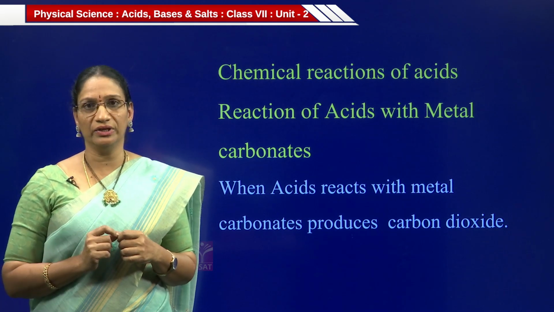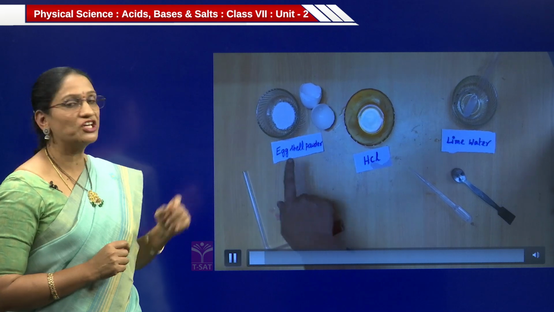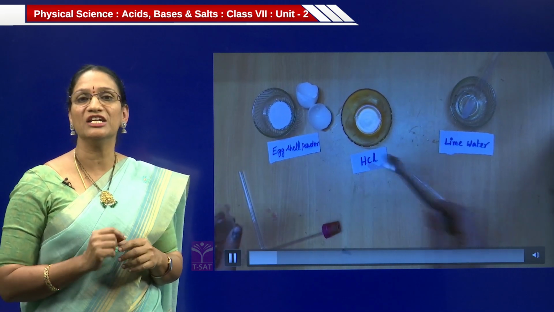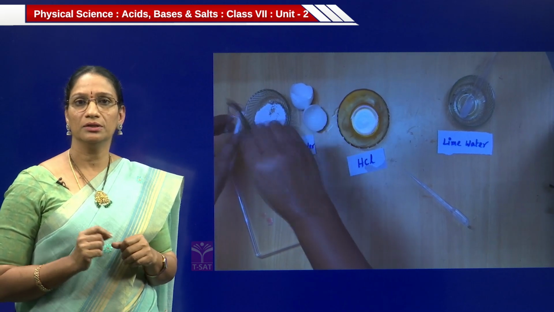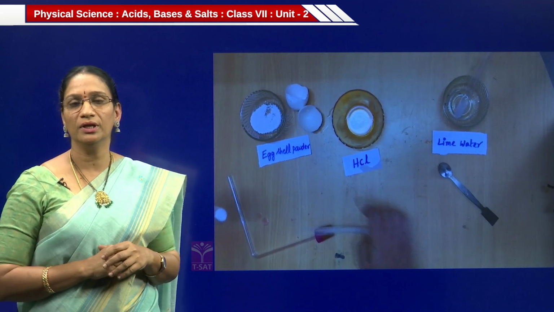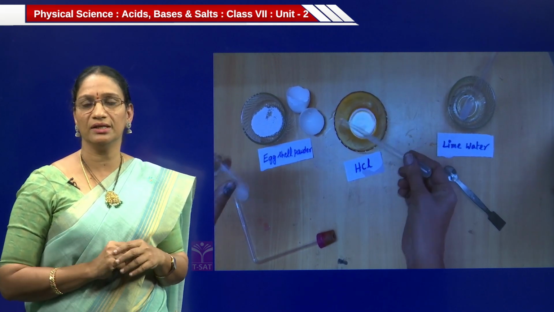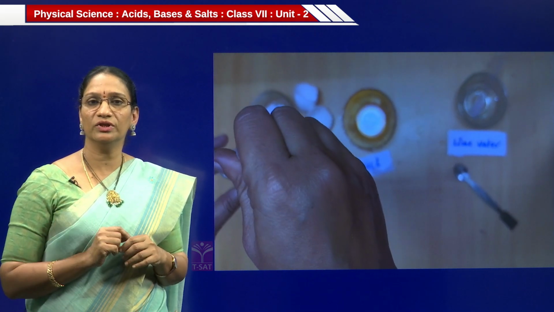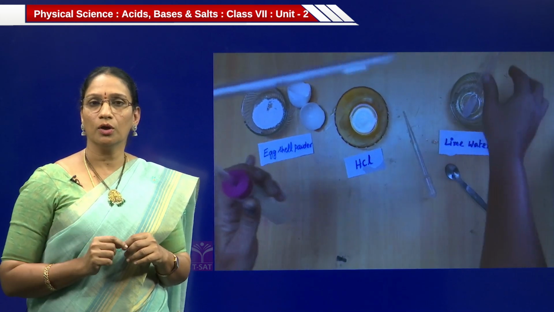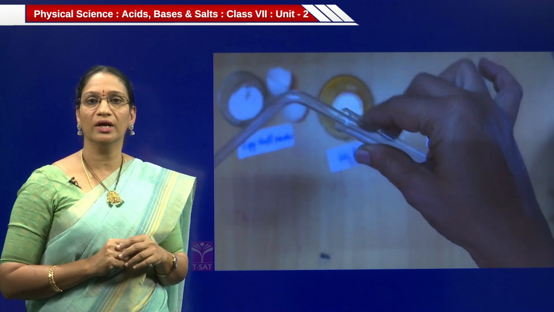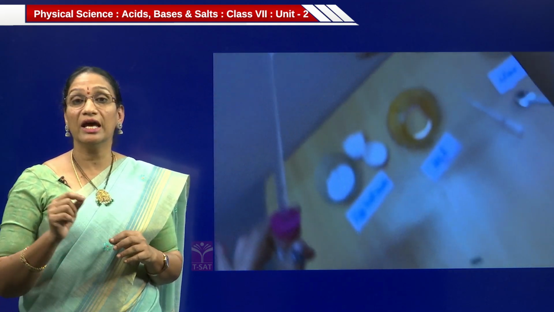Let us see the activity in this. So take the eggshell powder. Eggshell powder is nothing but calcium carbonate. So take a few, say 5 grams of eggshell powder, in a test tube. Add HCl. It's a mineral acid. So here an acid is reacting with the metal carbonate, that is calcium carbonate. Close that with a rubber cork and pass the gas through the delivery tube and observe the reaction which is taking place in the lime water.